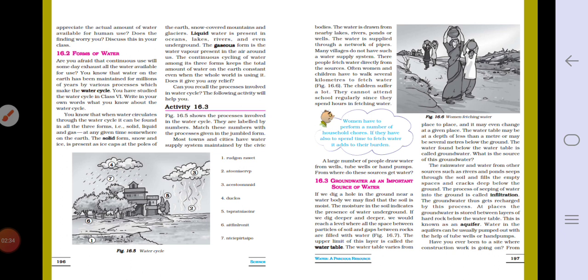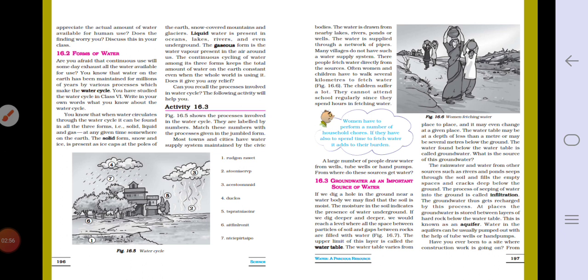Sixth is infiltration. And last is precipitation. Now what is the third one? Condensation. Yes, third is condensation. So these are the different labels given there. You can correct it and write with a pencil in your textbook.